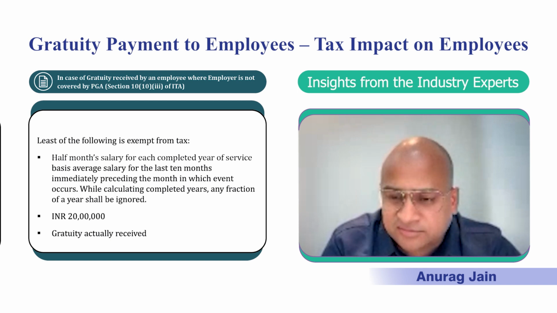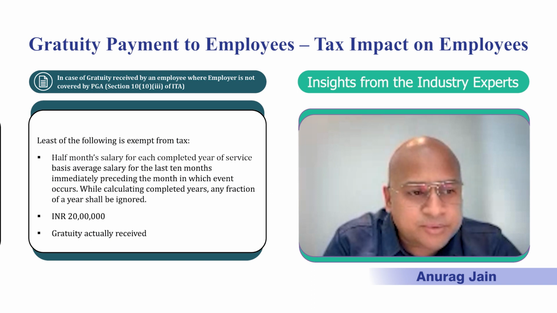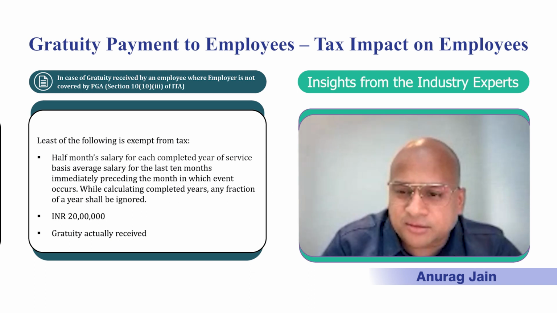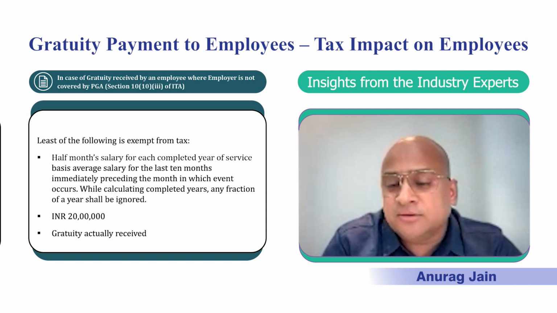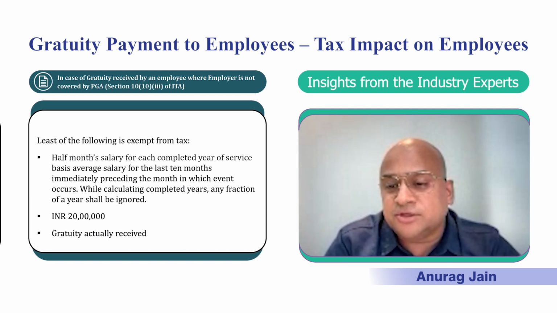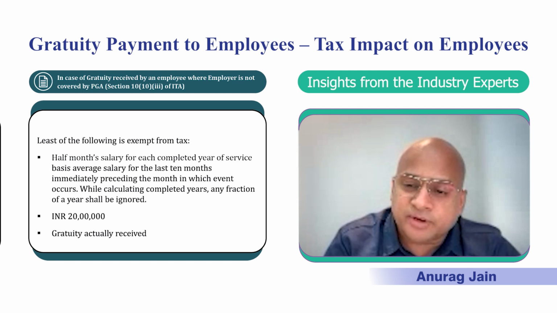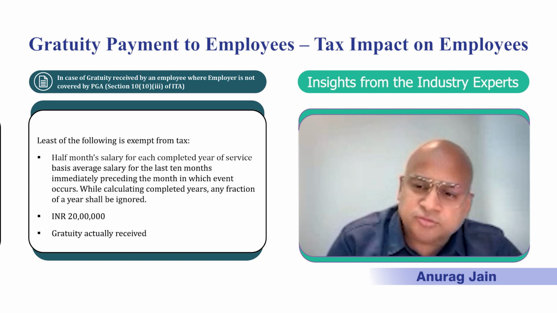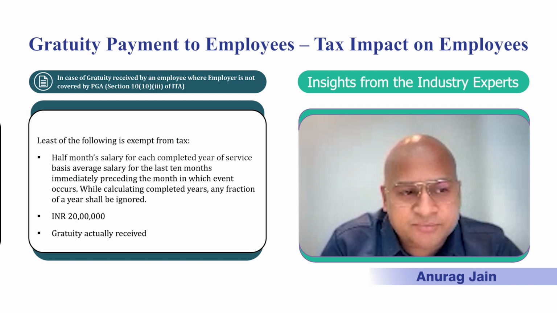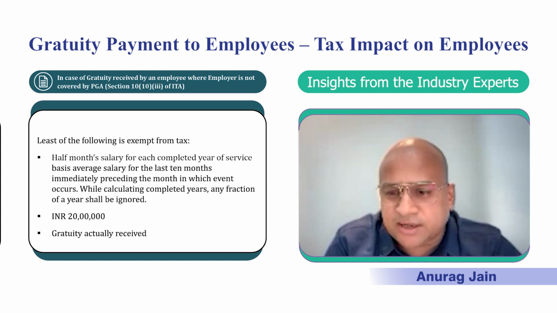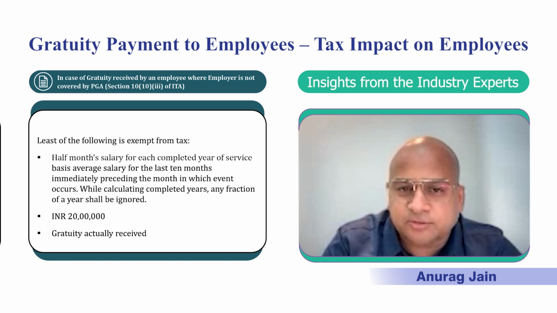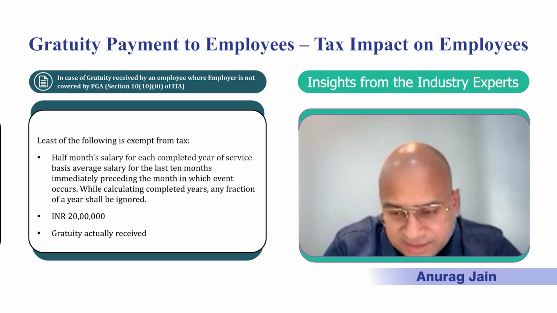Now what are those cases? It is basically those companies who are not limiting the payment of gratuity to a statutory limit of 20 lakhs. So those are companies who are making payment of gratuity not under the PG Act, but rather providing beneficial terms of gratuity. So if you look at the fine print and a strict interpretation, wherever companies are not limiting their gratuity payment to 20 lakhs, then while they are doing the computation, they will have to factor in this particular subsection when they are calculating the amount.